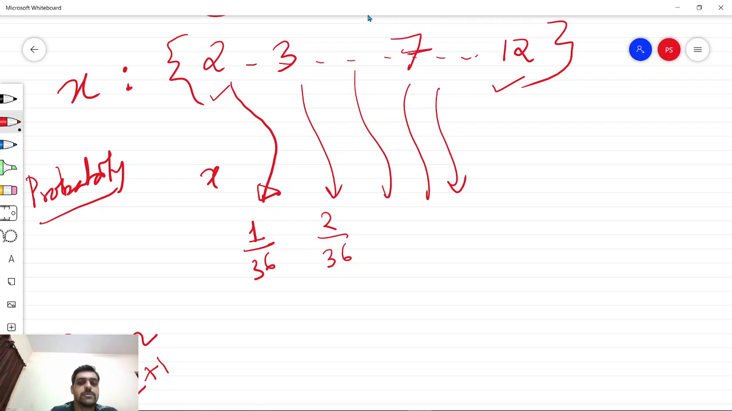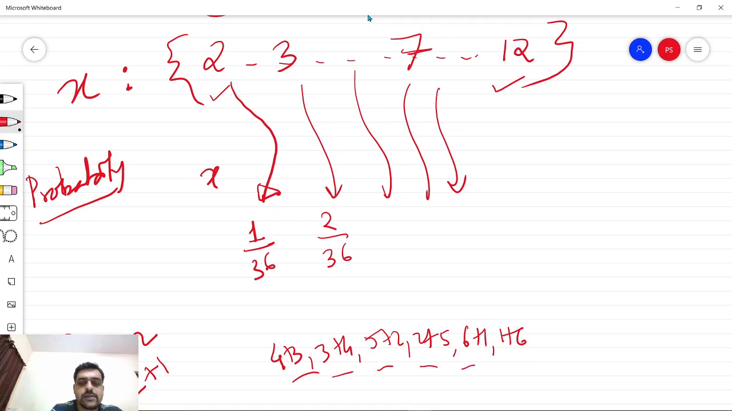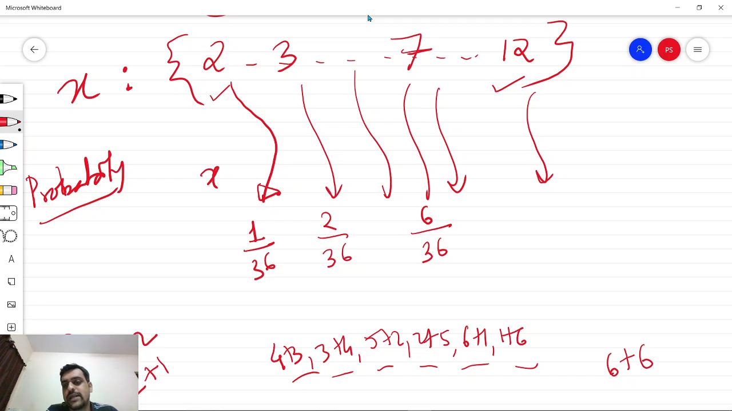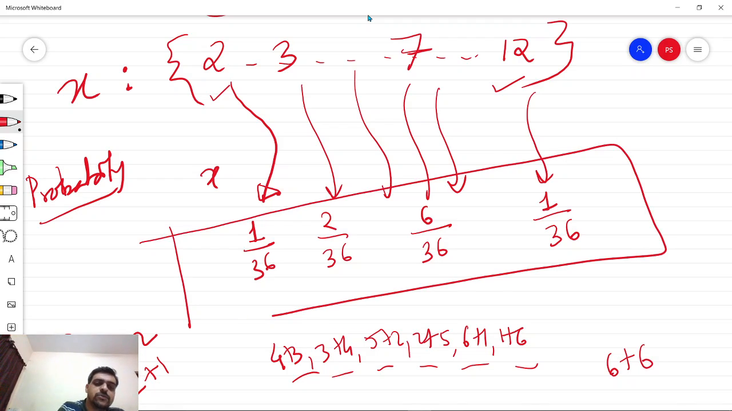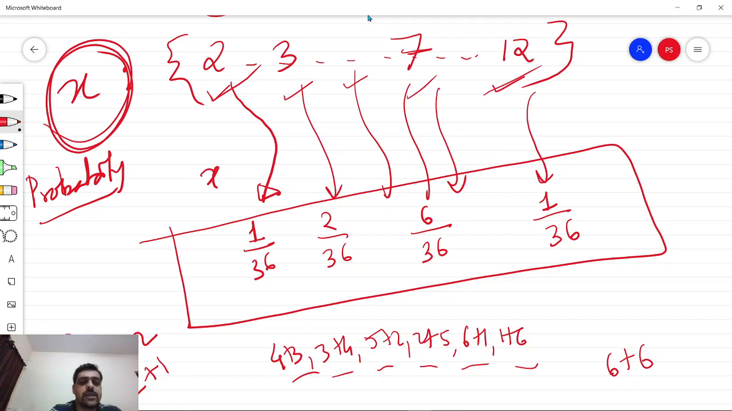Say 7 is possible in the largest number of cases, that is 4 plus 3, 3 plus 4, then 5 plus 2, 2 plus 5, then 6 plus 1 and 1 plus 6. So there are 6 possible ways. So 7 has the largest probability, namely 6 by 36. Similarly, 12 is possible in only one case where both of the dice show 6 and 6. So there is only 1 by 36 probability for this particular sum. So now we have assigned a probability value to each of the possible values of this random variable x.